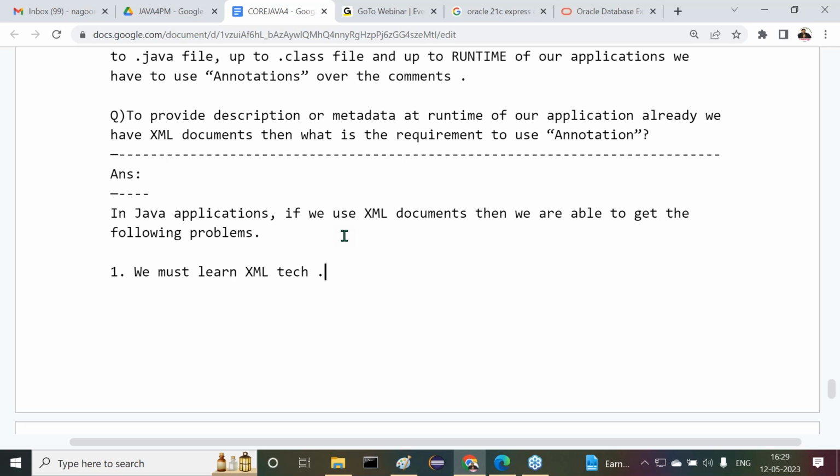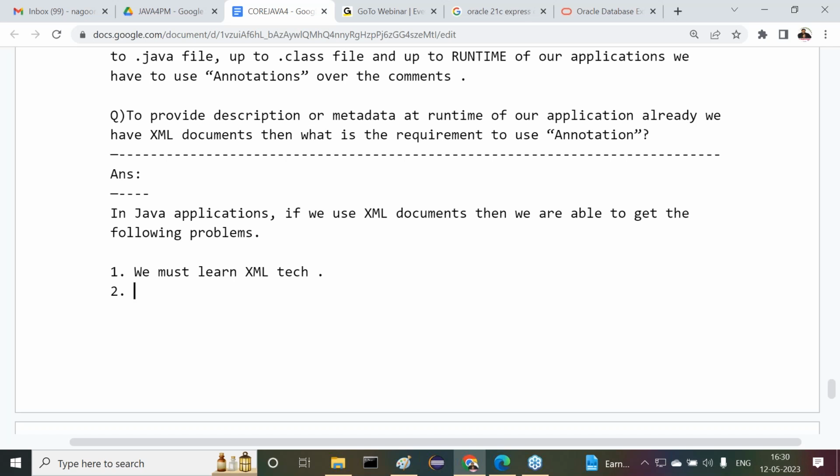Point number one is done. Point number two: for example, we decided we want to use XML documents. So we have to prepare XML documents with data. What data do we want to provide to our application at runtime? With that data we have to prepare an XML document. How do we prepare that XML document? Every XML document must be a well-formed XML document, otherwise we are unable to use it in our applications.